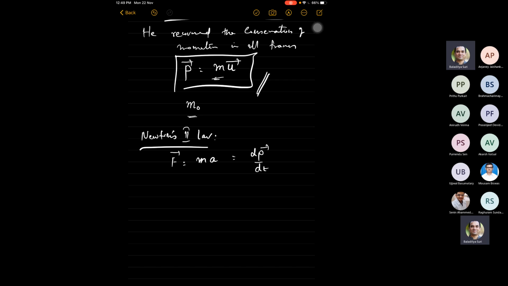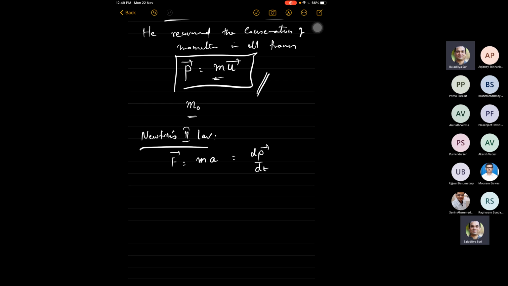We are retaining the definition of momentum because momentum is defined in a very simple way as mass times velocity, a definition that people before Einstein had used for a couple hundred years, right? There is no a priori reason for you to change that definition. All he's doing is noting that you can use the same expression, but this mass is no longer a frame independent quantity like in the Newtonian case, but a frame dependent quantity.